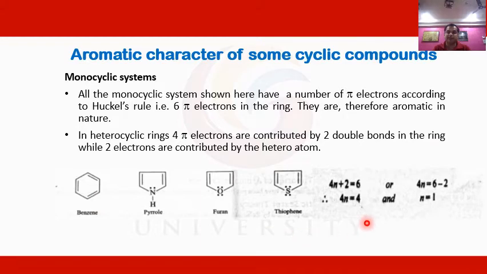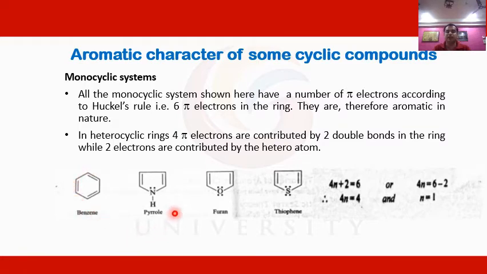When we apply the 4n plus 2 pi rule, 4n plus 2 is equal to 6, and 4n is equal to 4. That means n will be equal to 1, so its value is coming out as an integer. That's why benzene will be aromatic in nature.